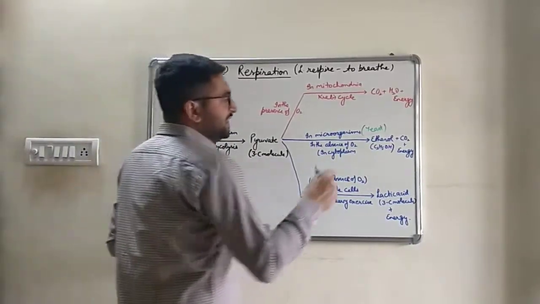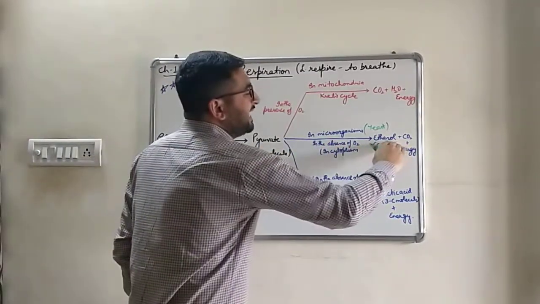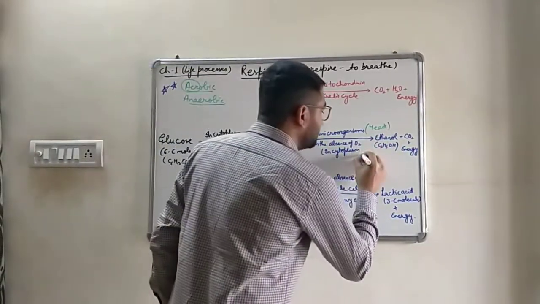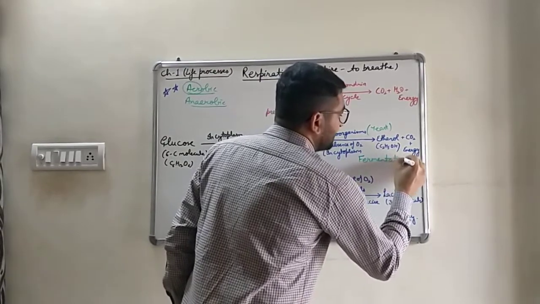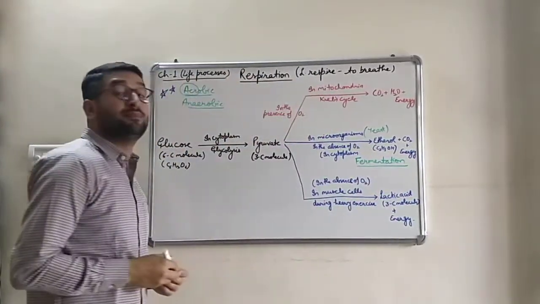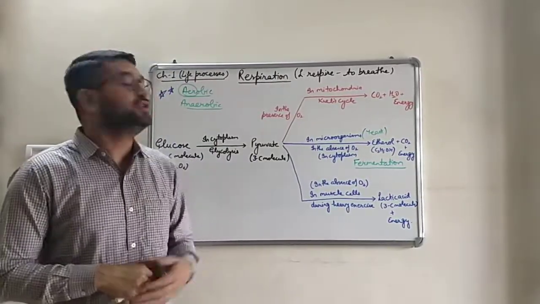Next thing, the production of ethanol from glucose during anaerobic respiration is known as fermentation. And this fermentation is used in the brewery industry. In the production of wine and beer, we use this process.